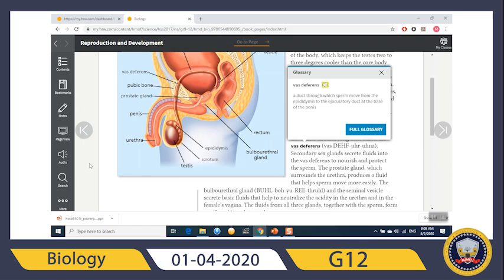So, where is this vas deferens? It's here, the vas deferens. So from the testis to the epididymis to the vas deferens, then later on to the penis, and outside of the penis. Now, the prostate glands, where are the prostate glands? These are the prostate glands, okay, they surround the urethra and produce fluid that helps sperm move more easily.